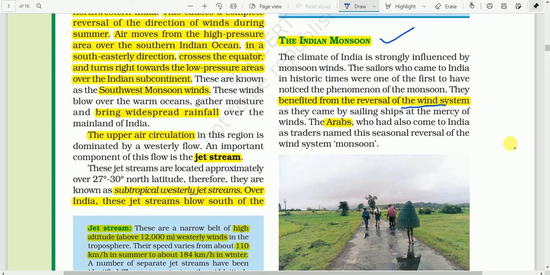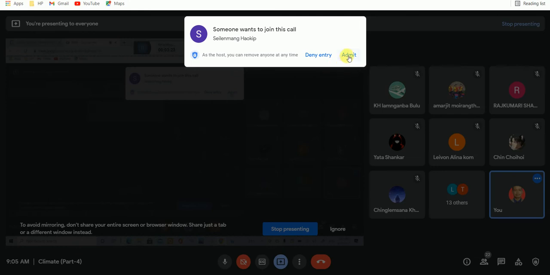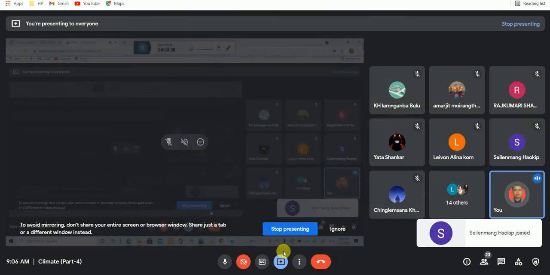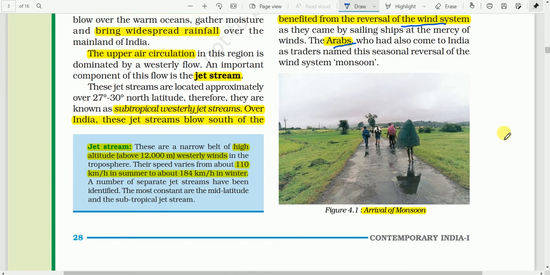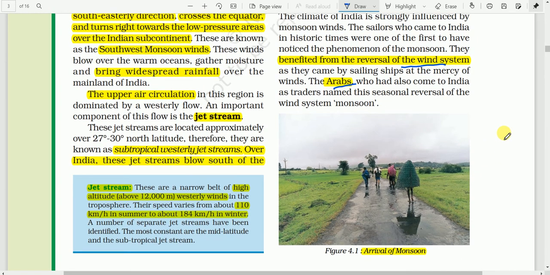As they came by sailing ships at the mercy of the winds, they used the force of the wind to sail their ships. The Arabs, who also came to India as traders, named this seasonal reversal of the wind system the monsoon.